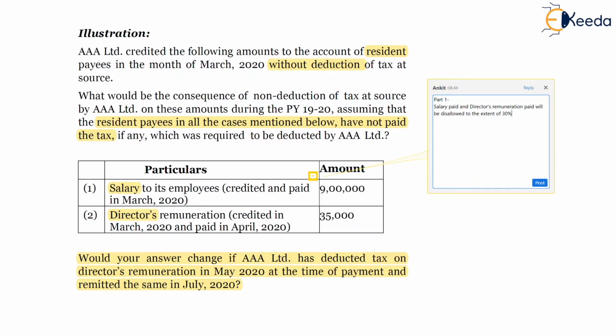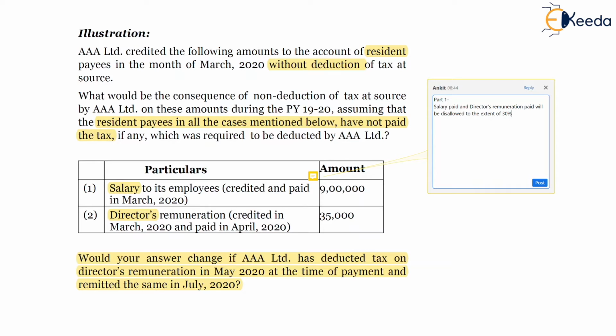The amount has been deducted in the previous year 1920 as salary was paid in March 2020. TDS is liable to be deducted on a paid basis, and TDS on director's remuneration will be deducted on a paid or payable basis, whichever is earlier.